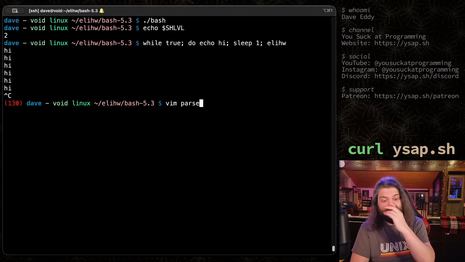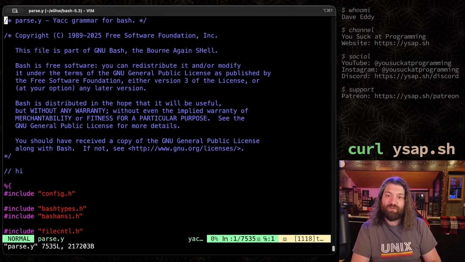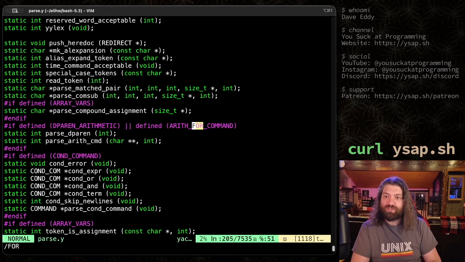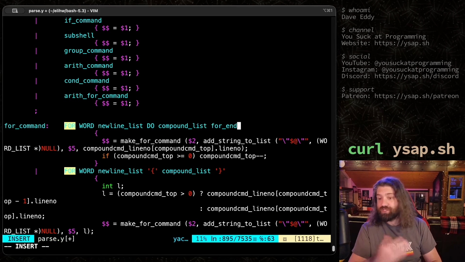Well, what's the next one? We mentioned while. We have to still do for loops. They're a little bit more complicated, and I'm going to show you why that is. So let's go ahead and just search for for. A for loop has many forms. There's like the math version, there's like the sequencing, there's like the basic array in notation. So we have to modify all of them. So here you go. We've defined the for command, for word, new line, do, compound list, blah, blah, blah, done. Instead of done, let's do for end. Just like we did while end before, we will do for end.